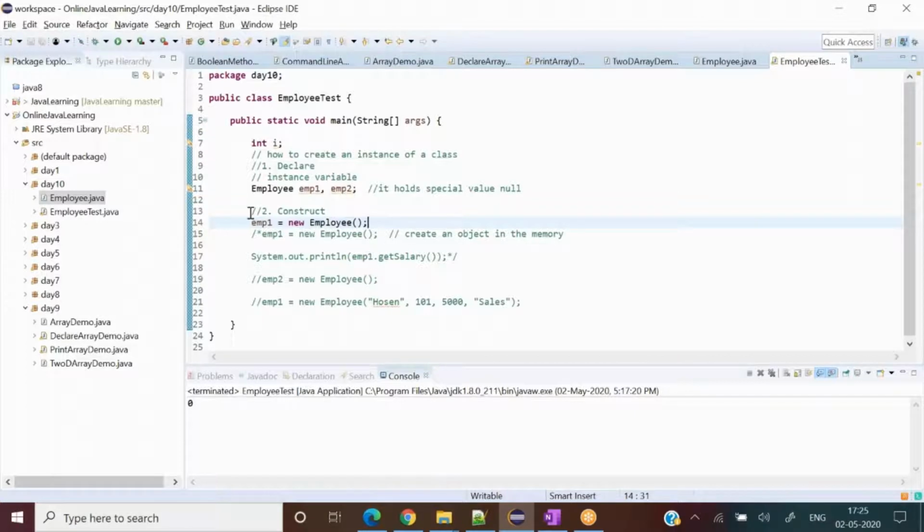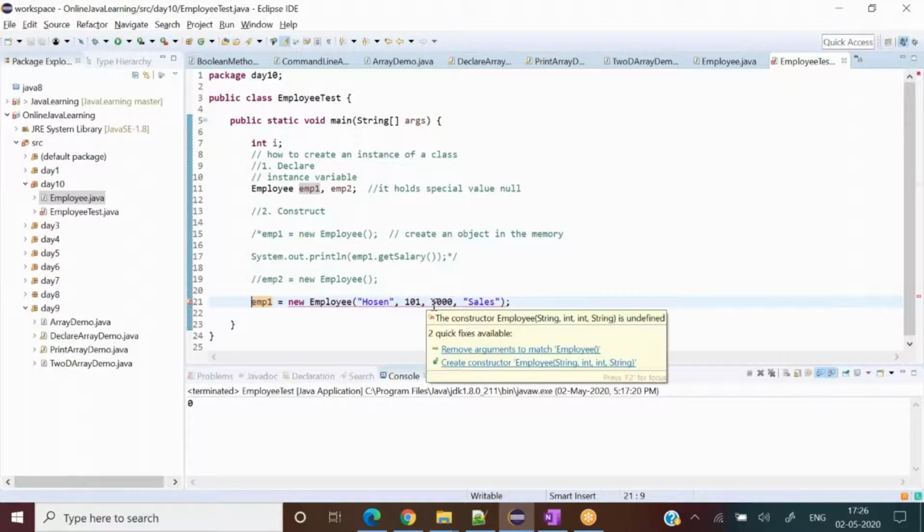So internally the compiler does it for us. We don't have to worry about this. The default constructor is by default injected in our class. I will be discussing more about constructors later on, but whatever is required for now with respect to understanding, we are moving slowly with respect to the concept. All right, so far so good. Any problem understanding this program?